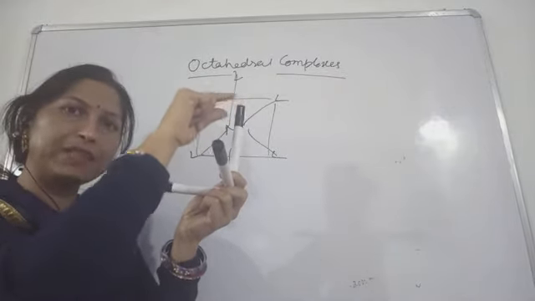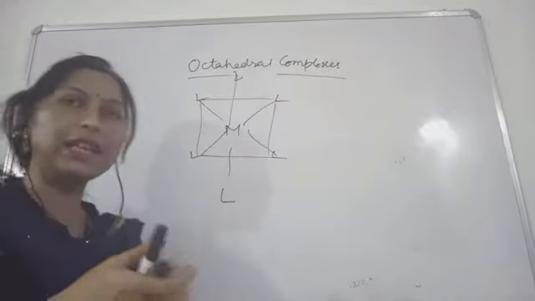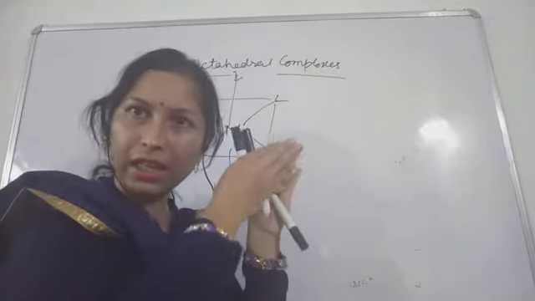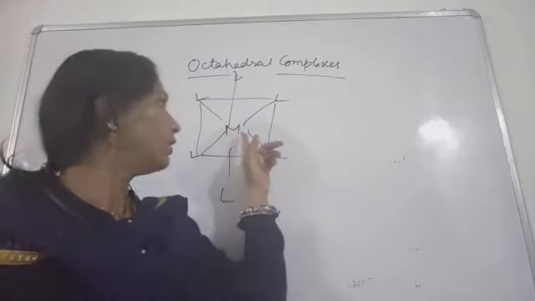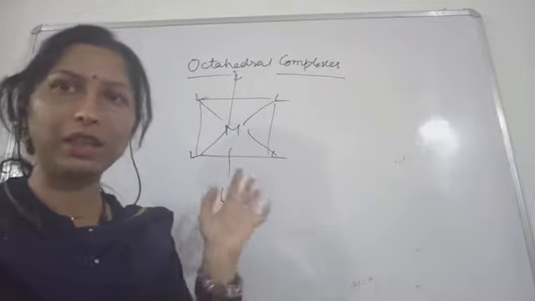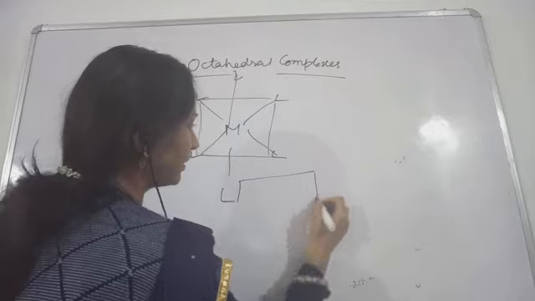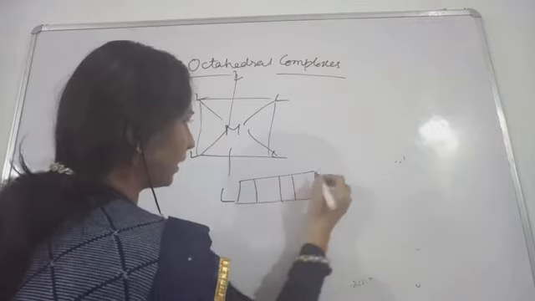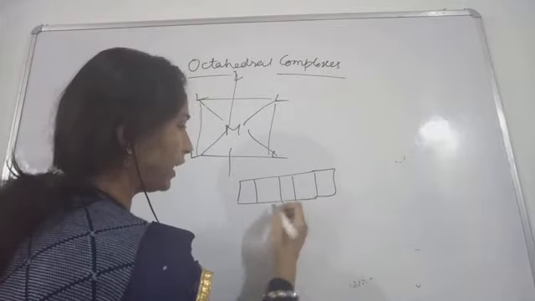Here also a ligand is present, here also a ligand is present, here also a ligand. When the ligands approach, they come closer to the metal ion and the d orbitals present in the metal ion. These can be represented by 5 boxes, the 5 d orbitals.